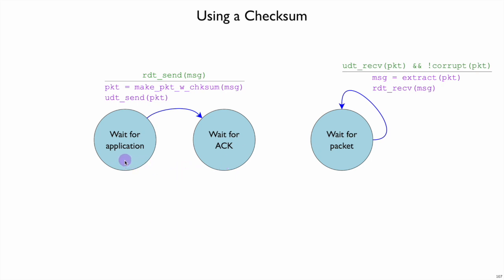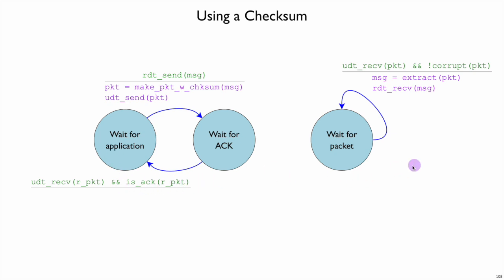So the sending side is going to transition from waiting for the application to waiting for an ACK. That is an acknowledgement from the receiving side. When it does get that message back, then it can know that the packet got there successfully, and it can go back to waiting for the application to send more data. The way it gets that information from the receiving side is that the receiving side will send a packet back to the sending side. So here again, this is why the sending side at the transport layer needs to use both send and receive at the unreliable lower layer that it's building on. But when it gets that packet back, and it does seem to be an acknowledgement packet, then the sender will go back into wait for application.